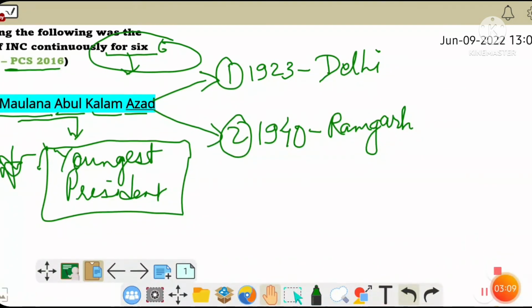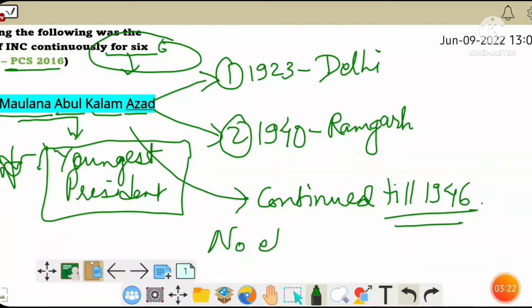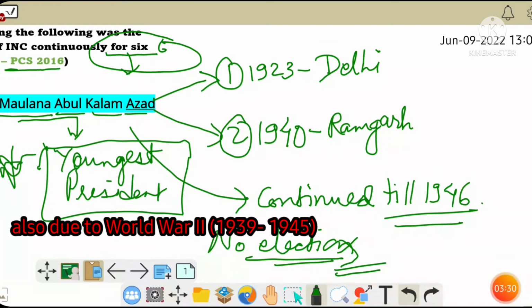But he continued as the president, or he had to continue as the president of the Congress till 1946, because there was no election held during this period, because almost every Congress leader was in prison on account of the Quit India movement in the year 1942. That's why he became the president of the Indian National Congress continuously for 6 years.